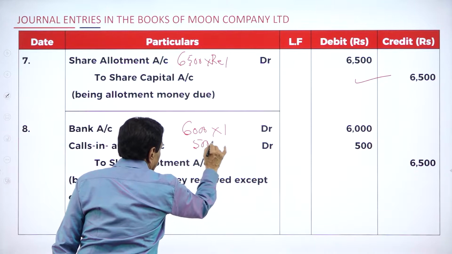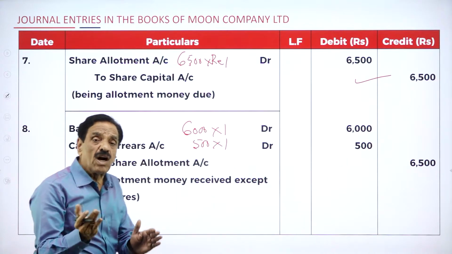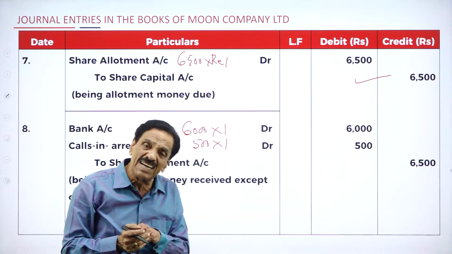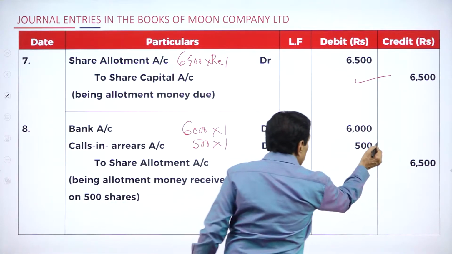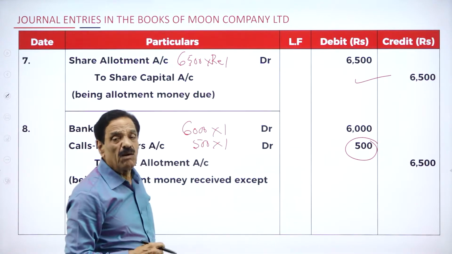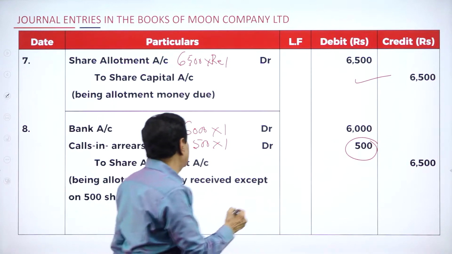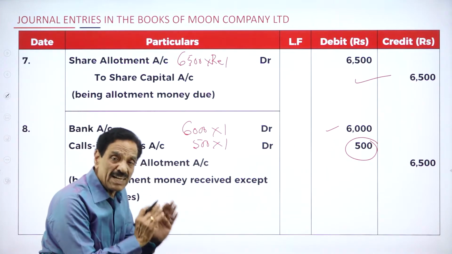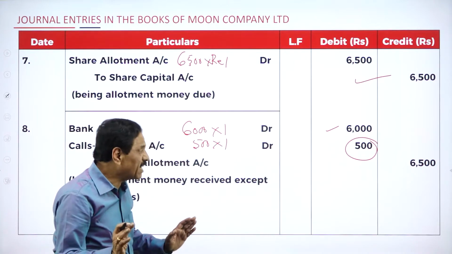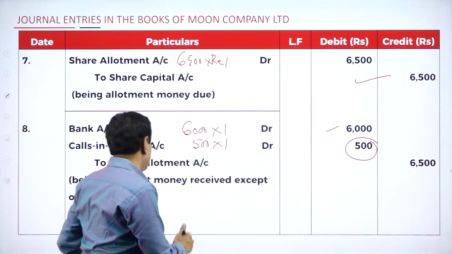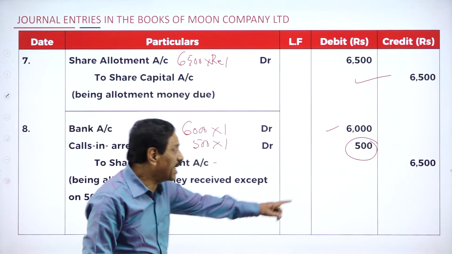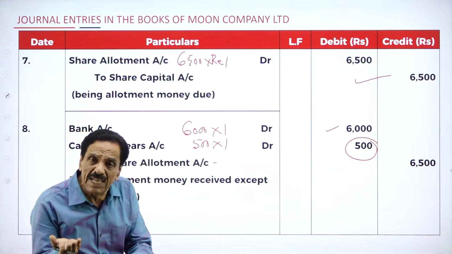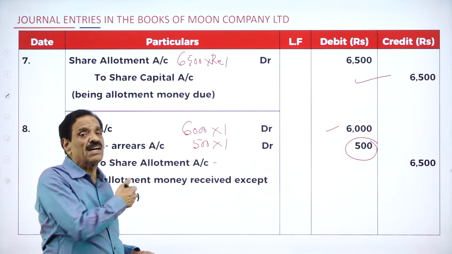500 into 1. What is calls in arrears? Called by the company, not paid by the shareholder is called calls in arrears we say. How much arrears is there? 500 is to be received. How much collected? We collected the 6,000. What's the entry? Bank account debtor, calls in arrears account debtor to share allotment account. Actually, we have to collect 6,500. How much collected? 6,000. How much you could not be collected? 500. That is in favor of allotment.